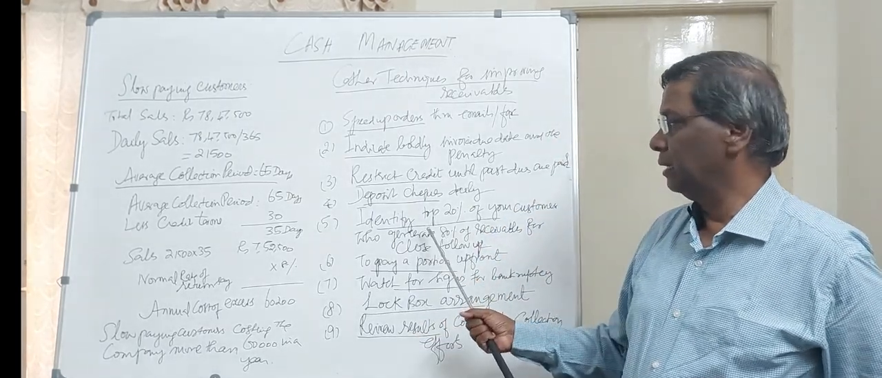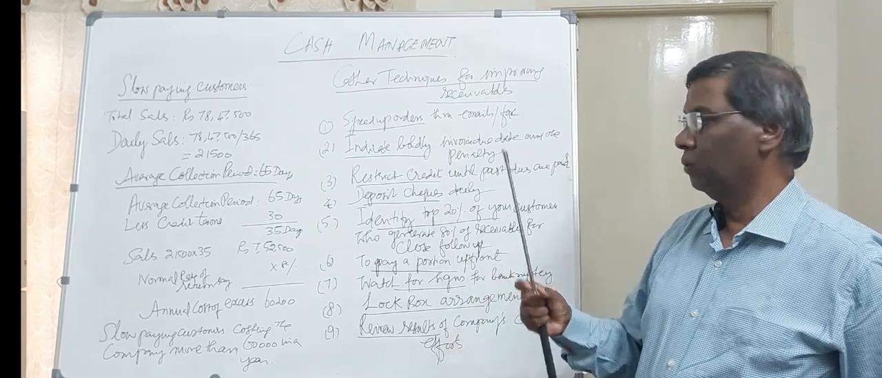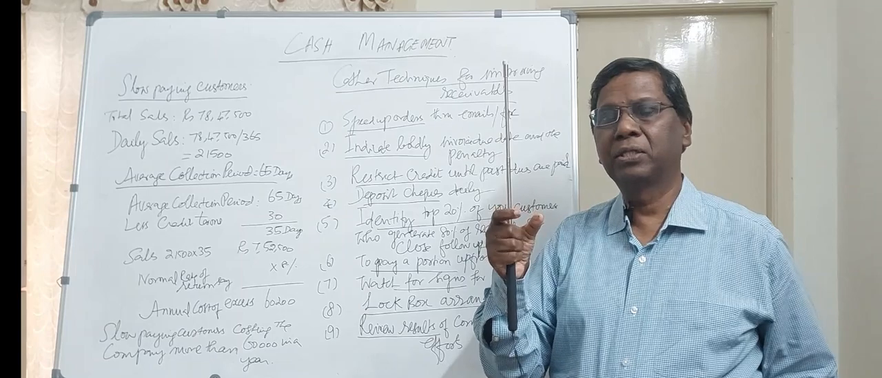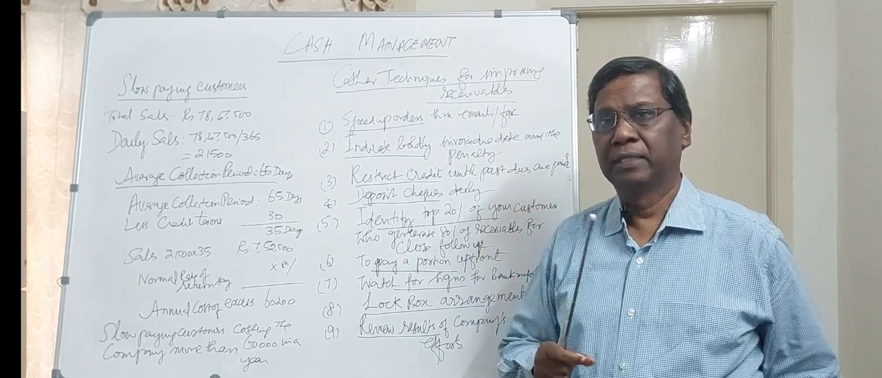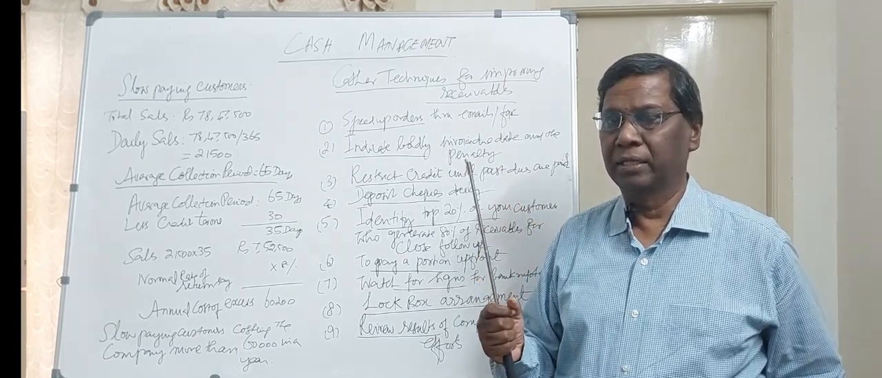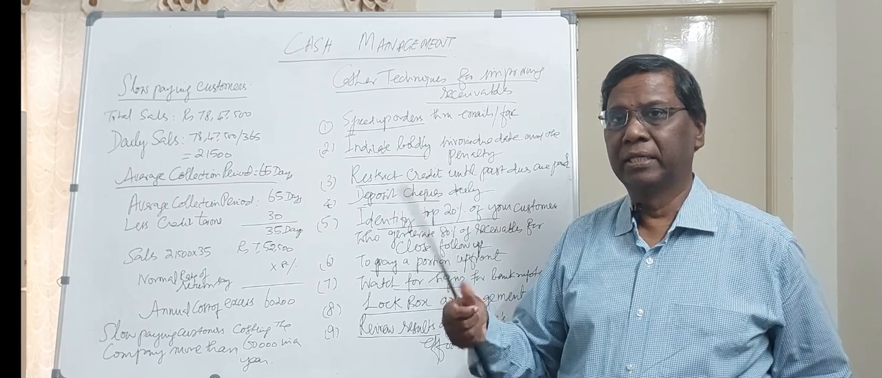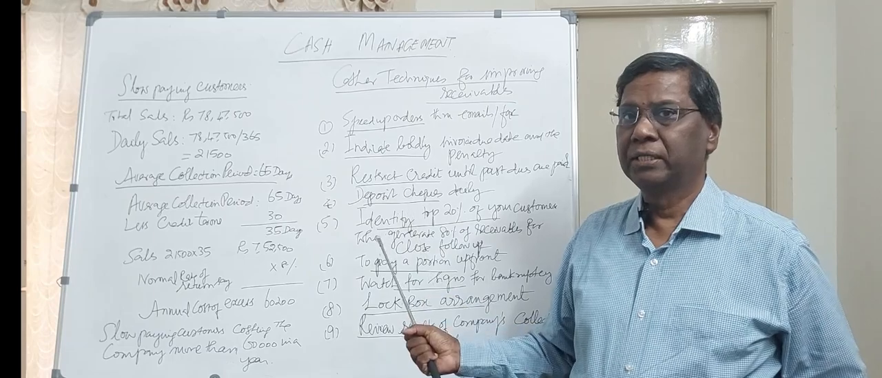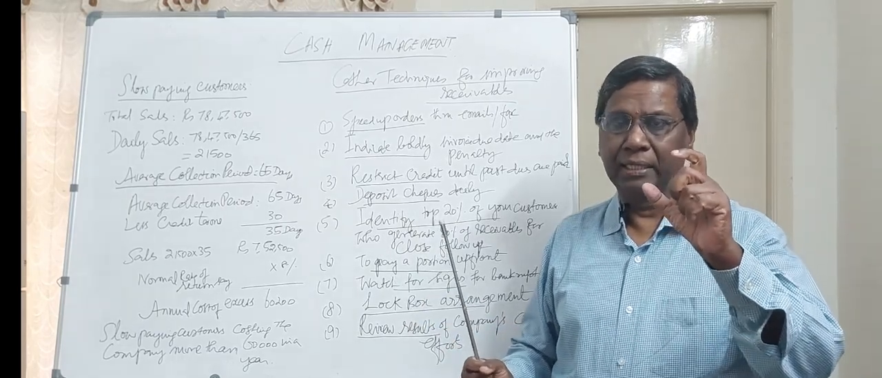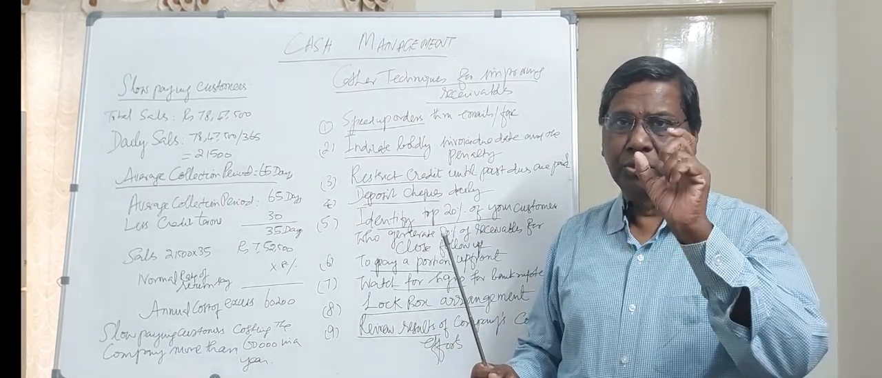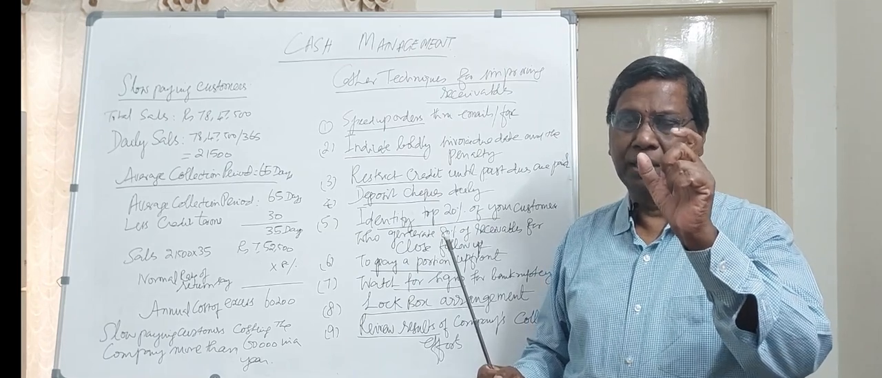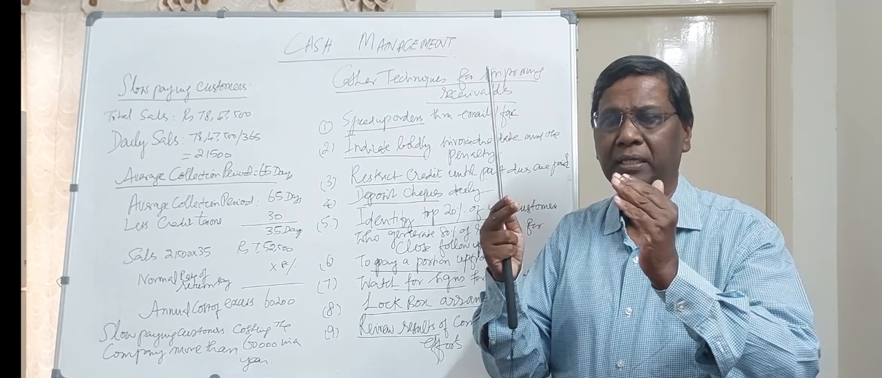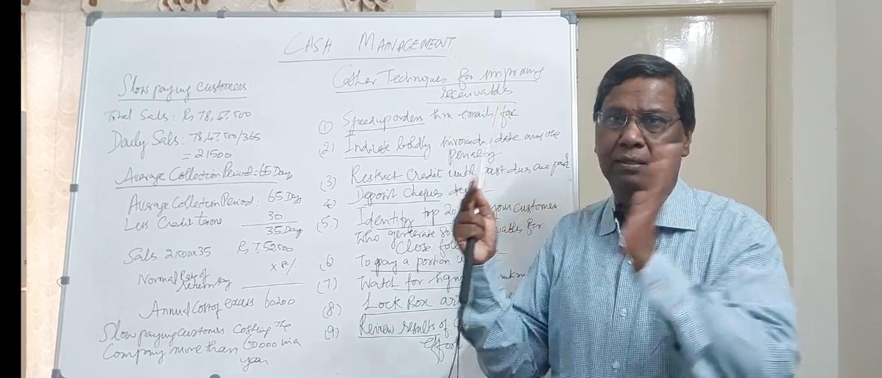Then again, identify the top 20 of your customers who constitute 80% of the value of accounts receivable. Here comes the ABC analysis. I already discussed the credit and inventory ABC analysis and how it is used. So the top 20%, the A class, A category, almost constitute 80% of the accounts receivable.